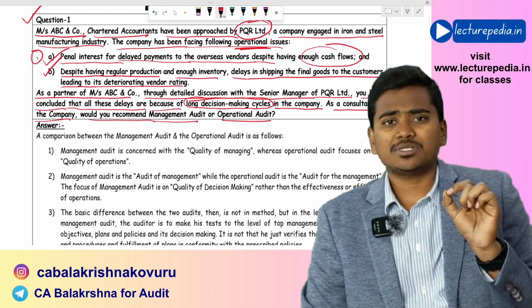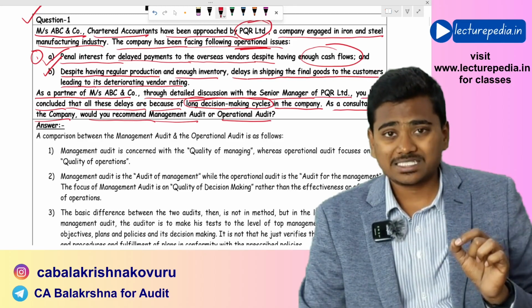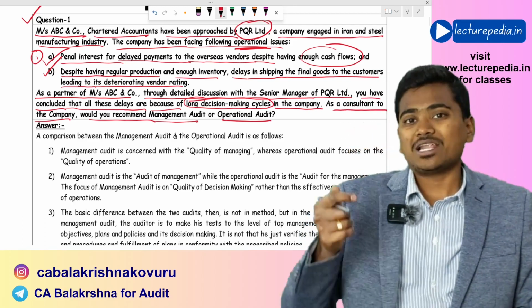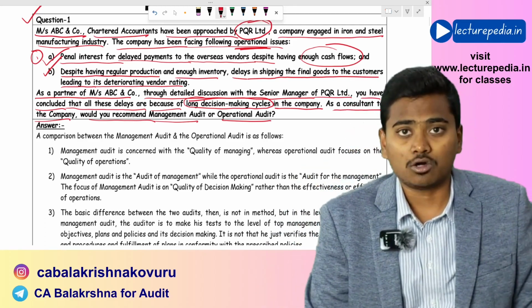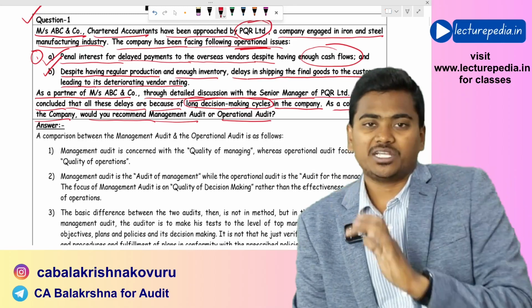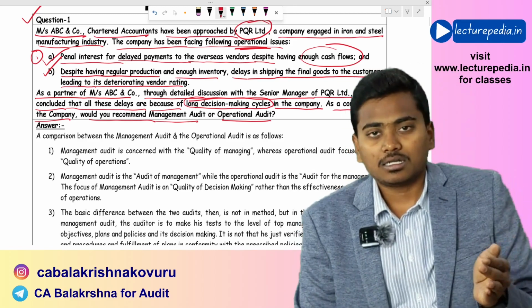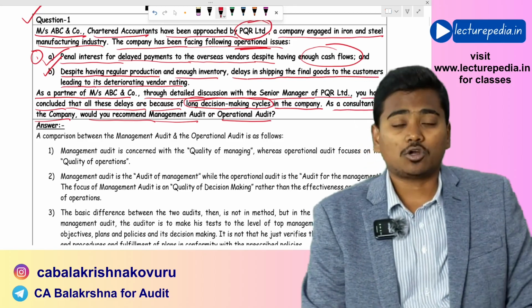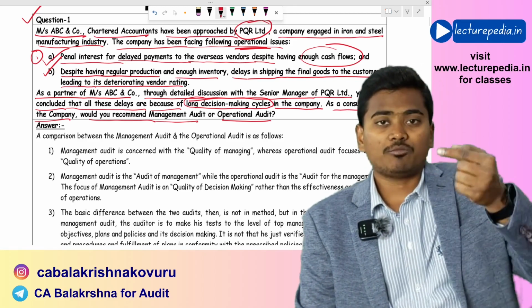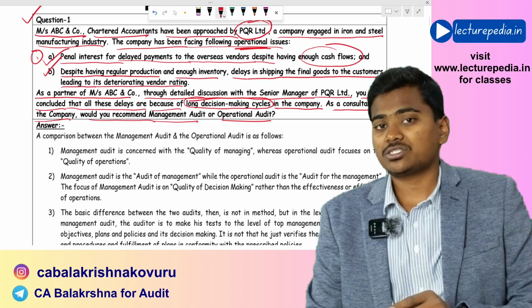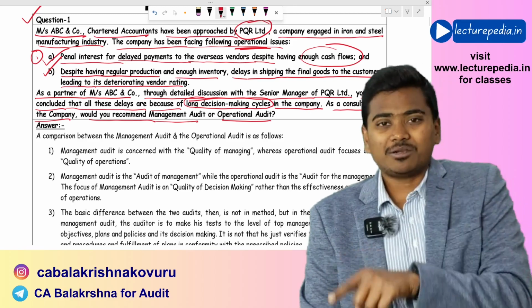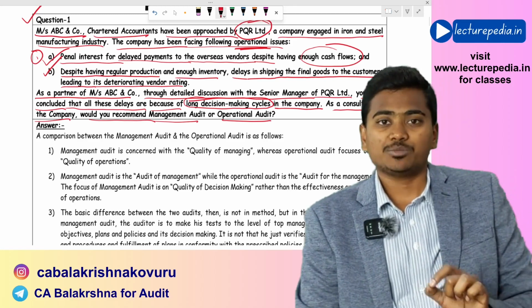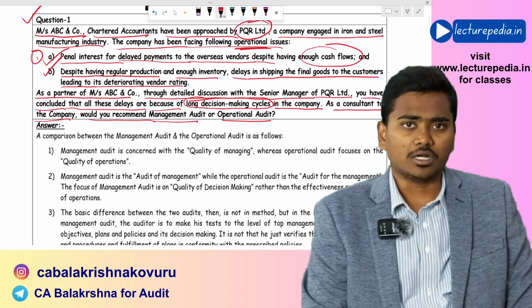Basically, management audit focuses on the quality of management's decision making, whereas operational audit focuses on the quality of operations being conducted in the entity. And management audit is audit of management, whereas operational audit is audit for management. This is the basic difference between management audit and operational audit.